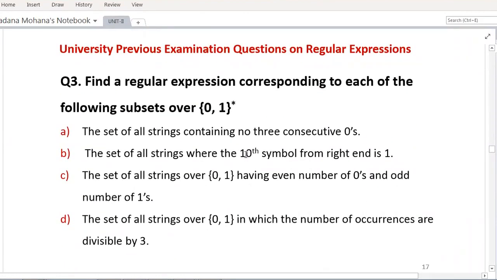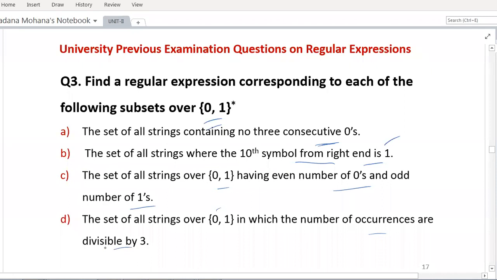Then another example: find a regular expression corresponding to each of the following subsets over (0,1)*. This is also a previous question. The first: the set of all strings containing no three consecutive zeros. So every string does not contain three continuous zeros. Then the set of all strings where the 10th symbol from the right end is 1; from right to left, the 10th position consists of 1. Then the set of all strings over 0, 1 having an even number of zeros and an odd number of ones. Then the set of all strings over 0, 1 in which the number of occurrences is divisible by 3.